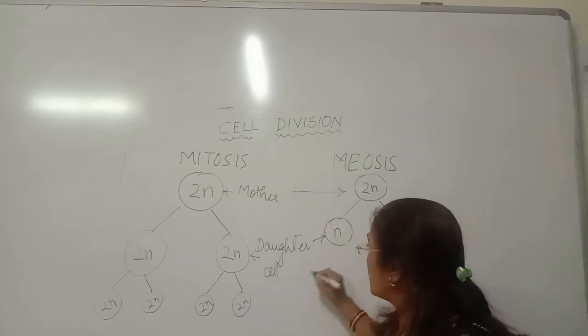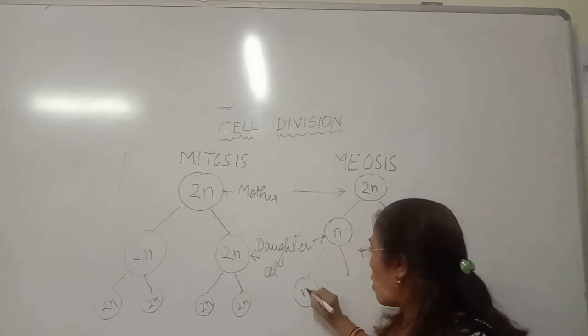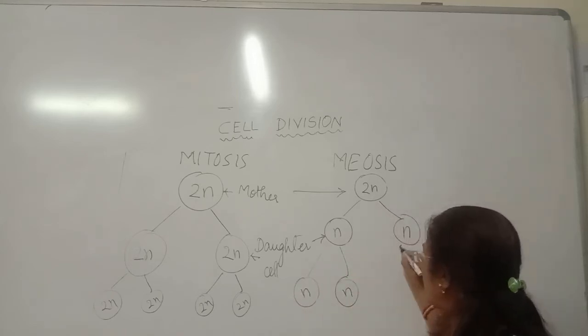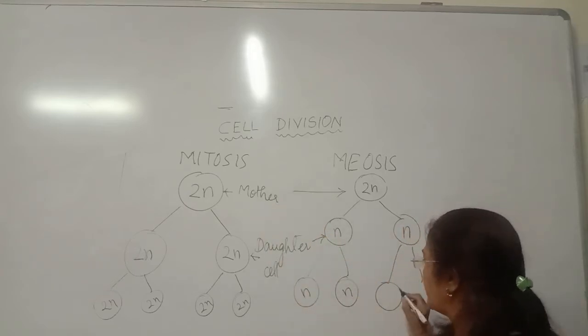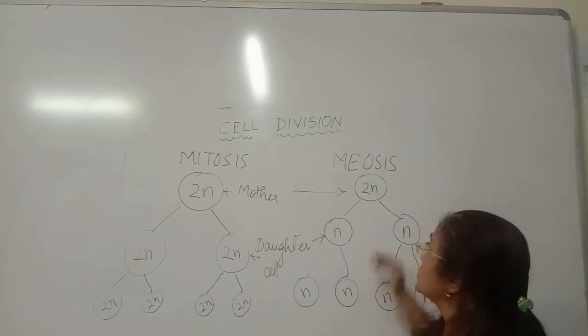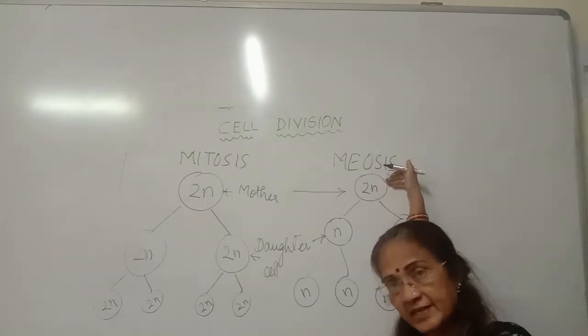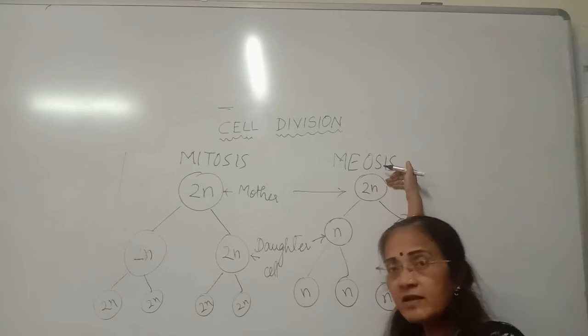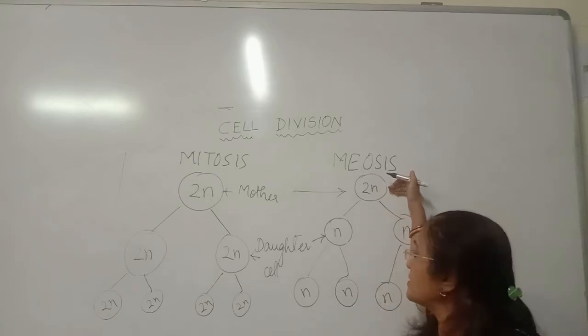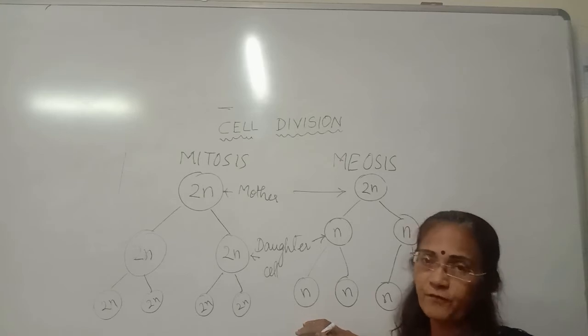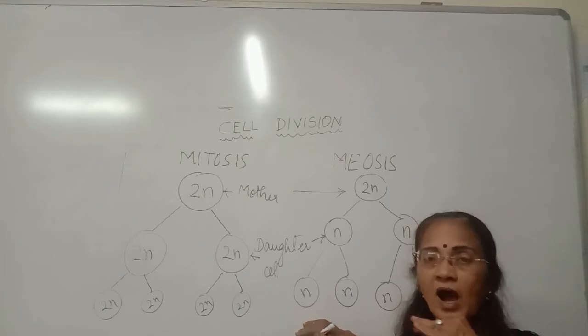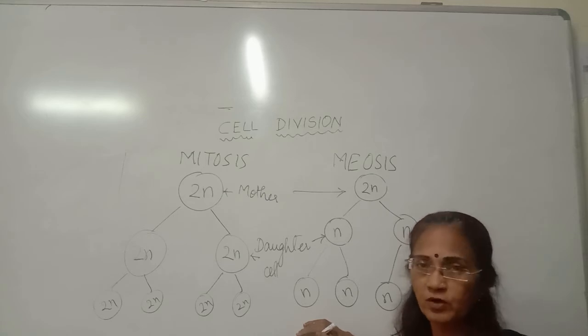This further divides to form another 2 daughter cells, but by mitotic cell division, where the number of chromosomes remains the same. So one mother cell or parent cell divides meiotically, and finally 4 daughter cells are formed which have half the number of chromosomes. That is, for a human being it will be 23 chromosomes.